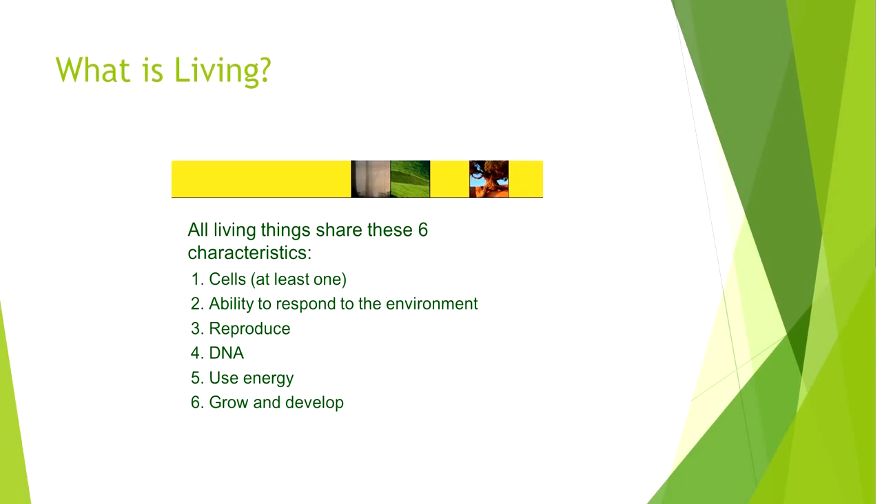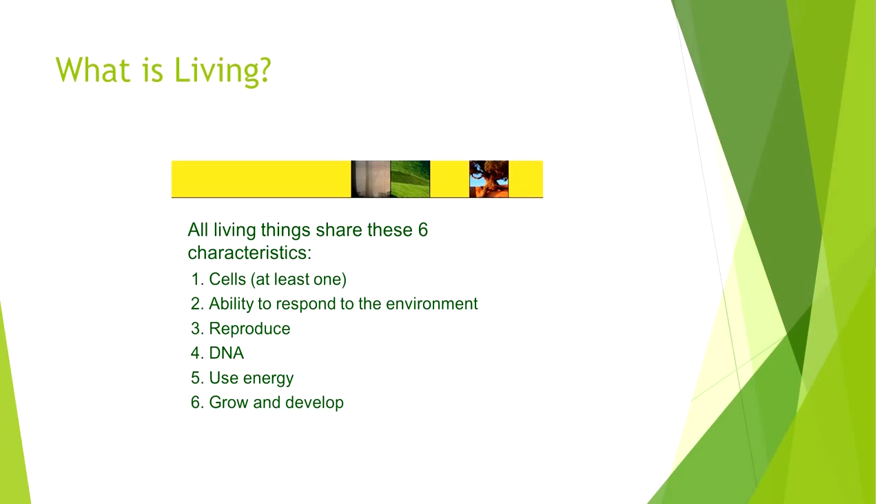We know that there are certain characteristics which make all organisms living. First of all, the characteristic is the cells. The organism which has at least a single cell is considered living. For example, the plant or the algae Chlamydomonas, which has a single cell, is still considered living. And the second characteristic is the ability to respond to the environment.